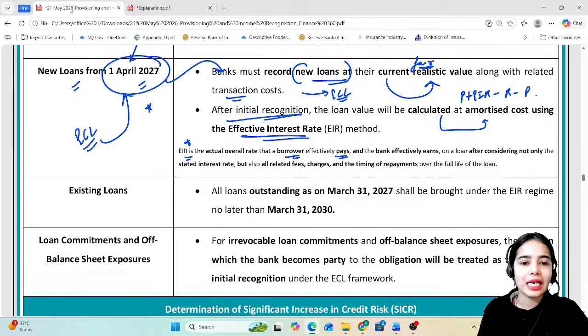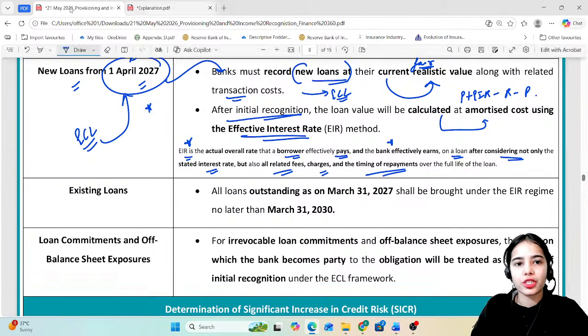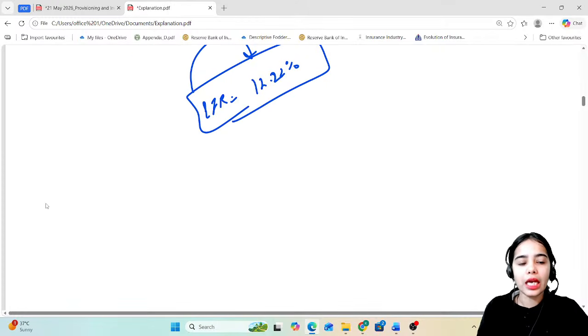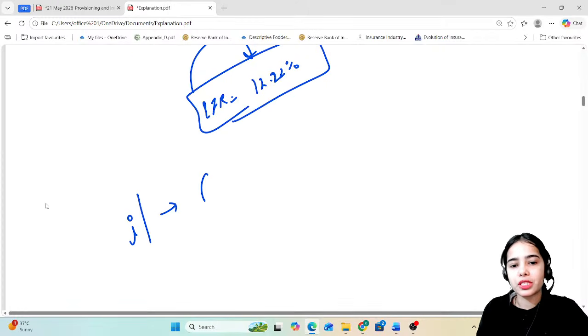So effective interest rate is the actual overall rate that the borrower has to pay, or the bank effectively earns on a loan, after considering not only the stated interest rate, the contractual interest rate, but also all related fees, charges, and the timing of repayments and such. Till now, interest was calculated on the basis of the contractual interest rate, the contracted 10%.